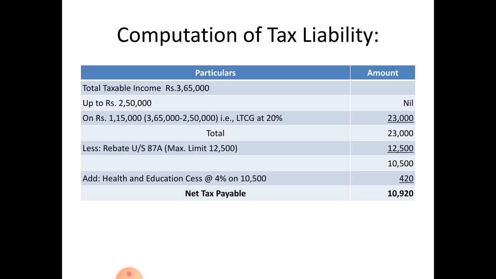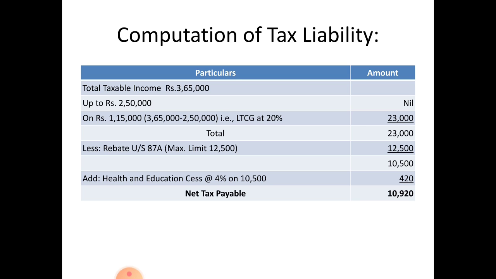See the computation of tax liability. Total taxable income is 3,65,000, up to rupees 2,50,000 nil, no amount is payable. On balance, that is 1,15,000, 3,65,000 minus 2,50,000. Long term capital gain percentage is applicable because you cannot consider the entire amount of long term capital gain 1,50,000 because up to 2,50,000 it is entirely exempted from tax.